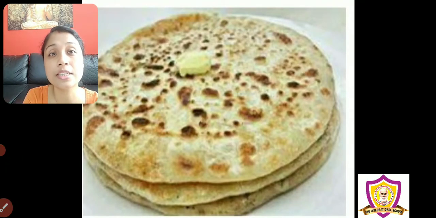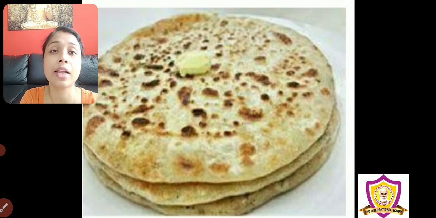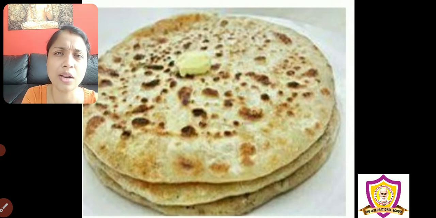Children, in the last session, I asked you to draw the breakfast item on page number 44. There one glass was also there, and I told everyone to color the glass as per the drink you had with your breakfast. Someone has colored it white because they are having milk. Someone has done it brown. They are saying we're having chocolate milk, yellow for turmeric milk, and so many things.